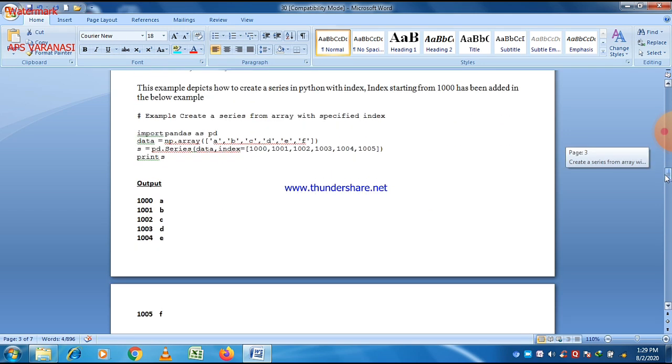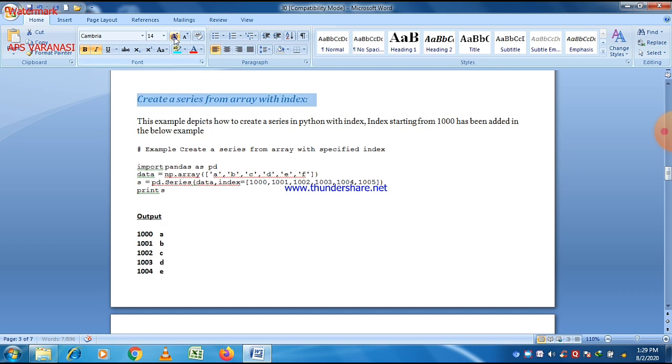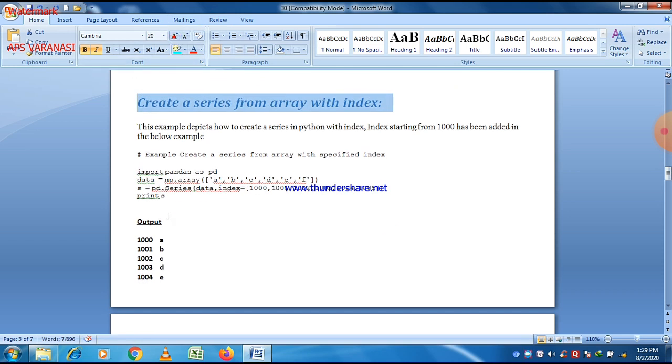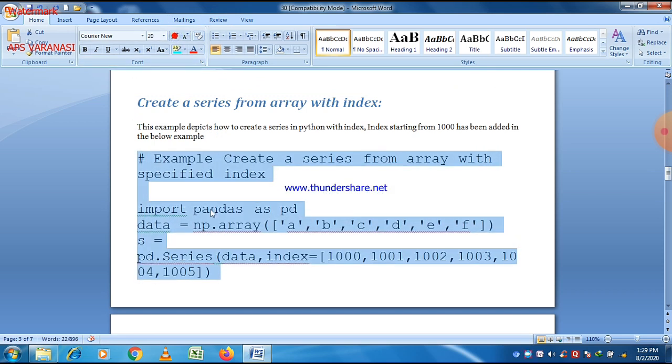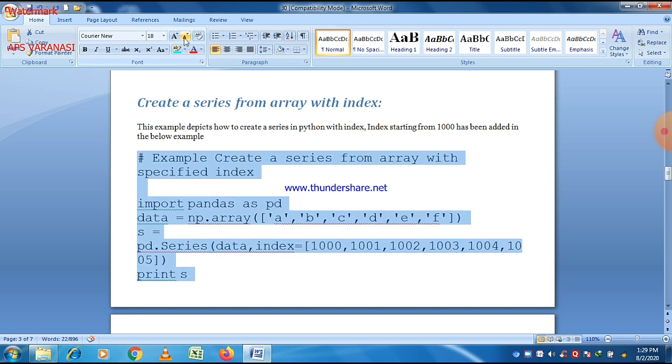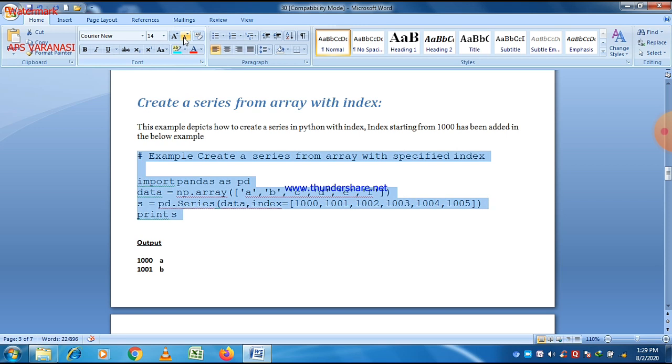Always remember that to use the array method, you should use numpy, because the array method belongs to numpy. You can see that the array function is again used here. So numpy is missing here, so just write import numpy as np, or just write import numpy.